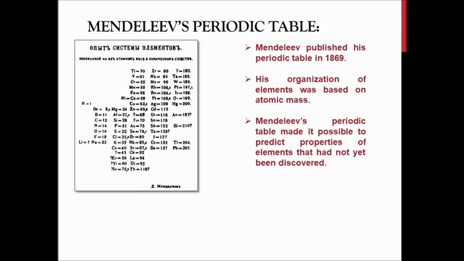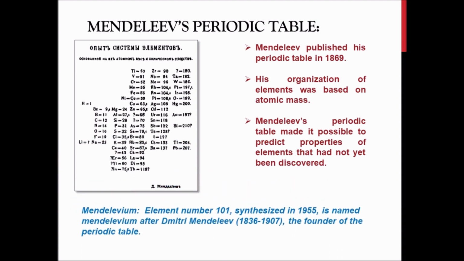With respect to the merits of his predecessors like Dobereiner and Newlands, his classification of the periodic table was very well acceptable. Even though it was acceptable, there were some demerits, that is, negative points in this, which we will be learning in the next part. So he was considered the father of classification of elements.